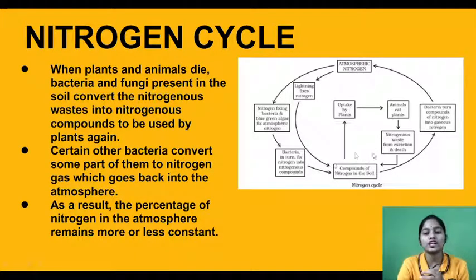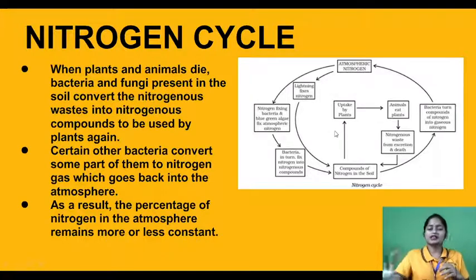In the same way, the plant takes from the soil, the animal eats the plant, and it removes the waste, which comes back to the soil. So it is a cyclic process. Nitrogen is present in the atmosphere, from where the bacteria take it up and make the derivatives. The plant takes the derivatives and makes its food, the same food is eaten by the animals, and the animals remove the waste. The waste gets deposited in the soil, and in the same way nitrogen is circulated in our atmosphere.